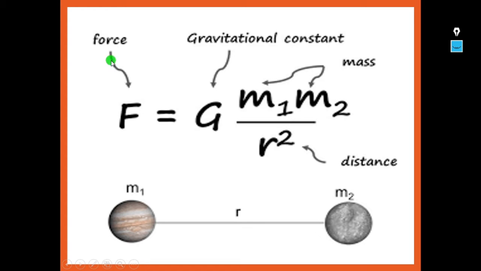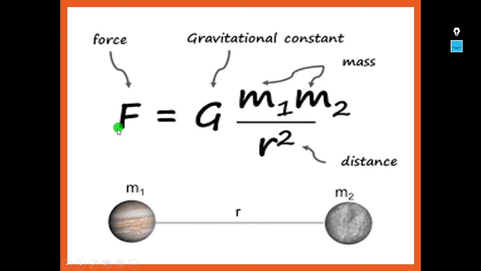The equation for the attraction between two masses can be defined in this way. Let us suppose there are two masses m1 and m2, and the distance between these two masses is r. Then the gravitational force of attraction is given as F equals G m1 m2 by r squared, where F is the attractive force between the two bodies, G is the gravitational constant, m1 and m2 are the masses of the two bodies respectively, and r is the distance between them.